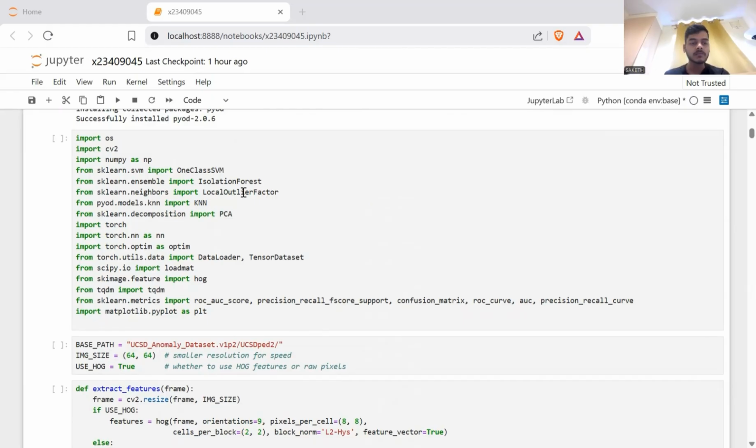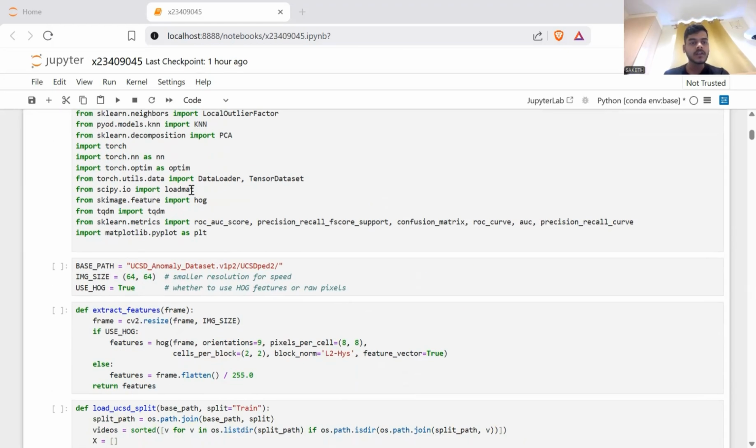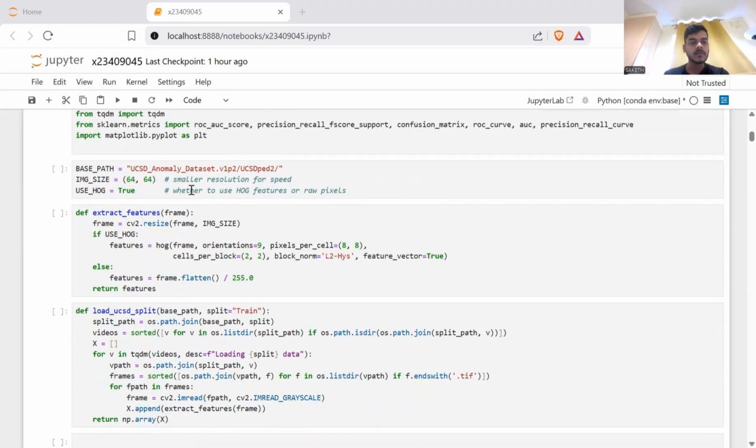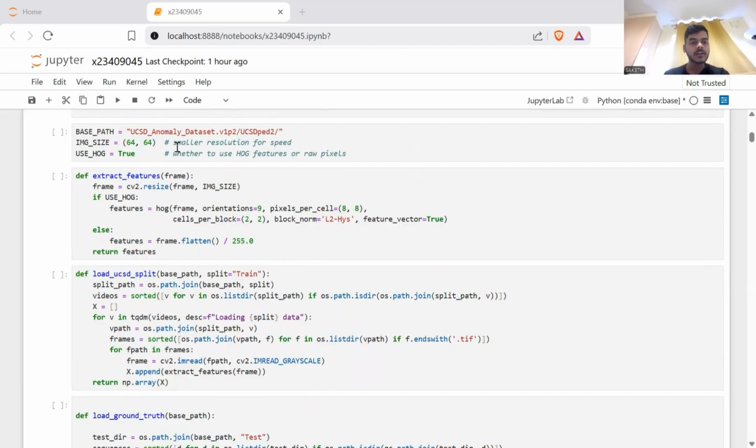NumPy is included as np to create and manipulate arrays, as image datasets and model inputs are primarily handled in numeric matrix form. And the base path, UCSD anomaly dataset. And the code defines three configuration variables that control how the UCSD Ped2 anomaly detection dataset will be processed.